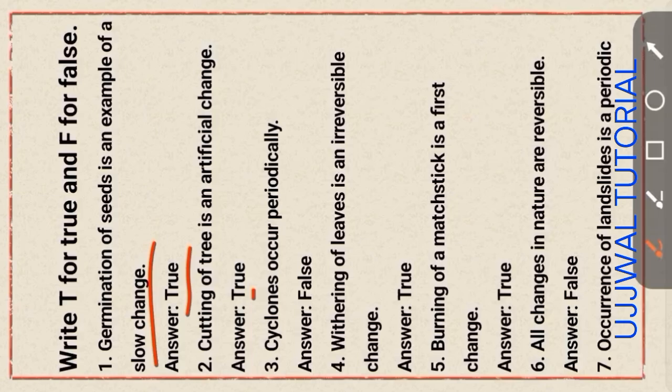This statement is true. Cyclone occurs periodically. This statement is false. Cyclone occurs non-periodically. That is, it is not a periodic change. It is an irreversible change. Also, it is a chemical change.